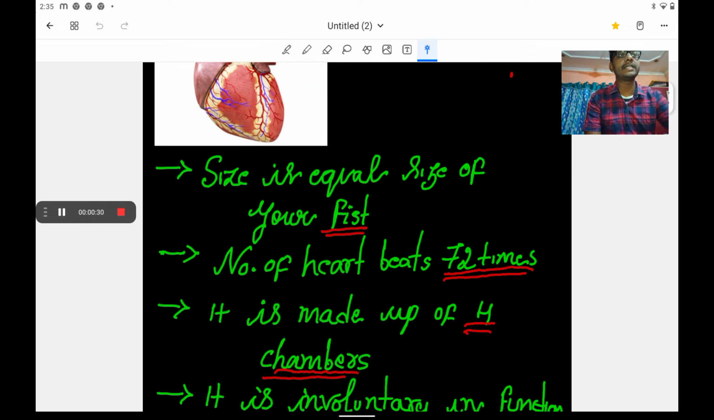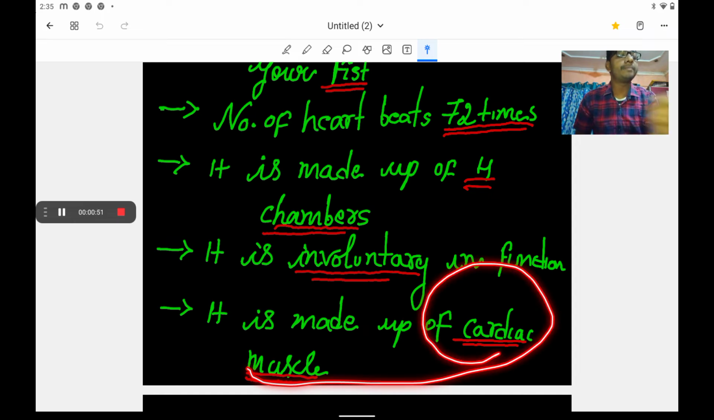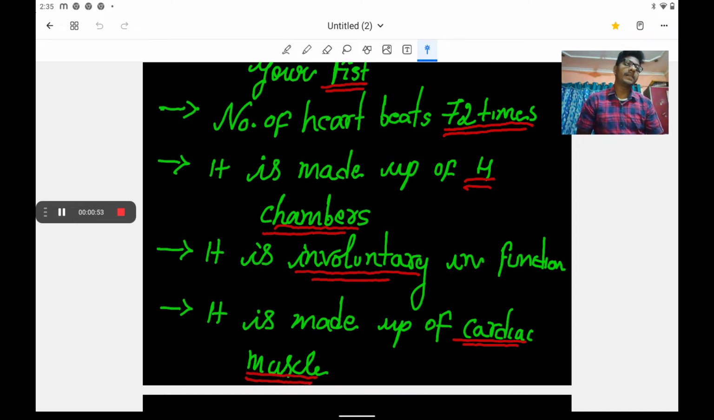And the next point is the number of heartbeats per minute: 72 times. My heartbeat per minute is 72 times. And the heart is made up of how many chambers? The heart is made up of 4 chambers. My heart is involuntary in function, and it is made up of an important muscle called cardiac muscle. So if you have any heart related problems, then you need to consult a cardiologist. Why? Because the study of the human heart is called cardiology.